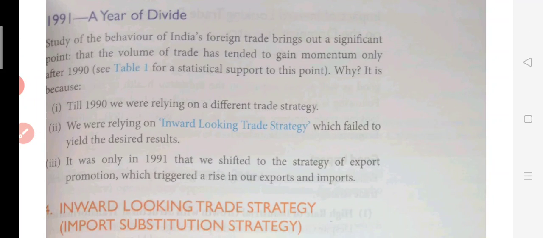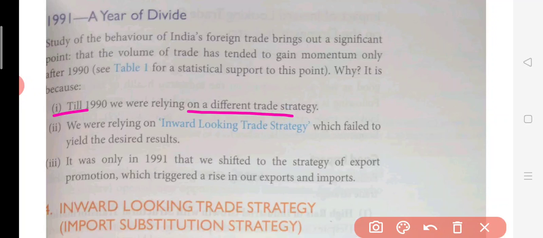Now till 1990 they were relying on a different trade strategy, because India was not that much into export and import. Too much trading was not there, volumes were very low, and we were relying on a different trade strategy. We never wanted the other economies of the world to come into India and do the production. This was our attitude at that time, so our trade was also low.